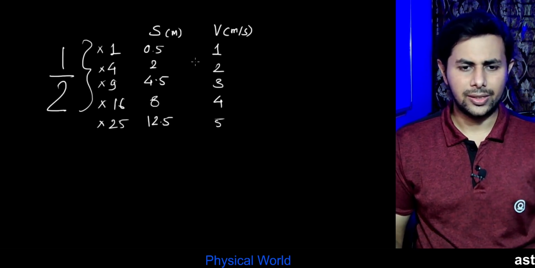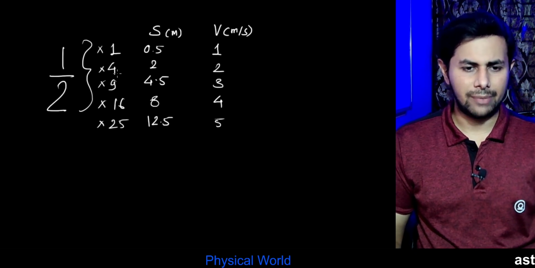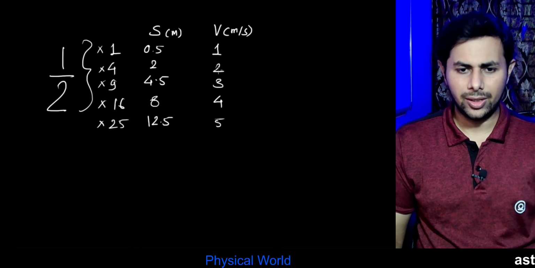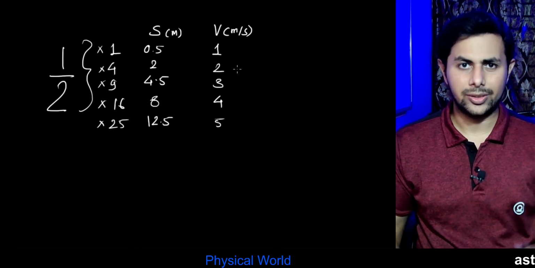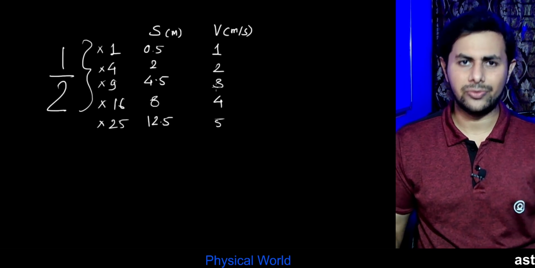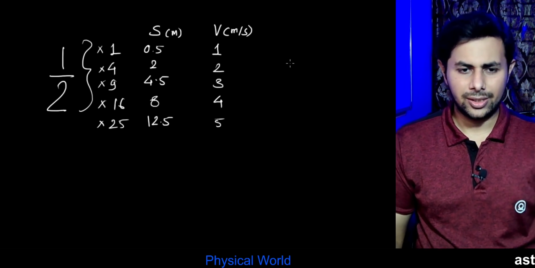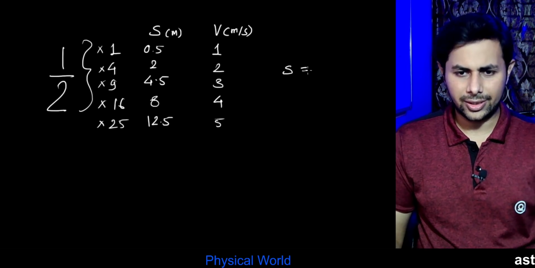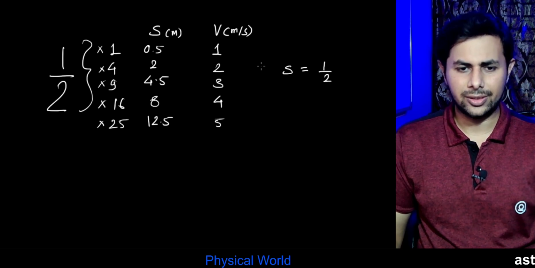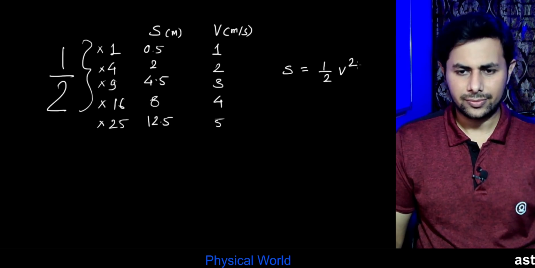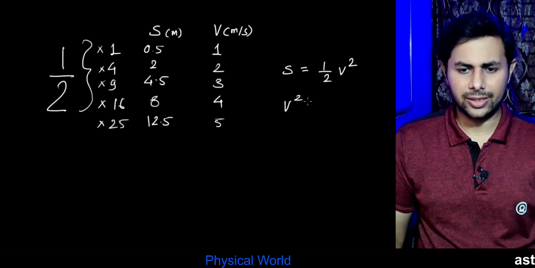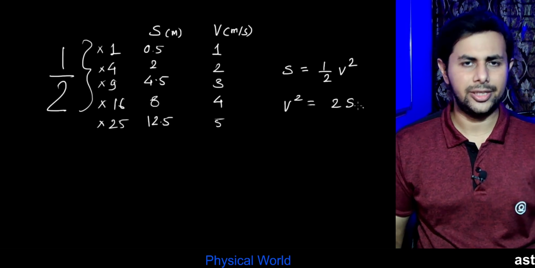Of course, yes. So in second reading, it's half times 4. Okay, so displacement can be written as half times 4. So this 4 can be 2 times 2, or 2 square, speed square. In third reading, we can say it's 9, so it is 3 square. So we got the mathematical relation. So displacement here can be written as half times speed square, or speed square equals 2 times the displacement.